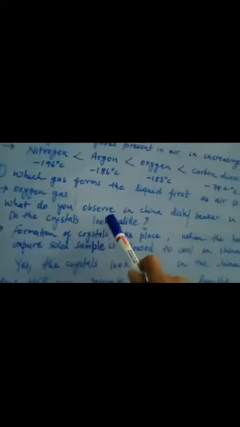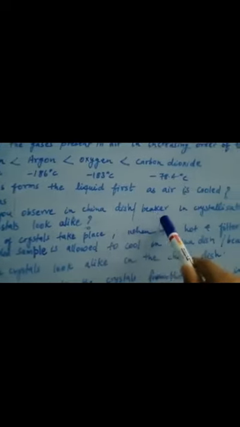आया समझ में? Then third is, what do you observe in china dish or beaker in crystallization process? So direct answer, just direct answer. It is asking what do you observe during crystallization process in china dish.